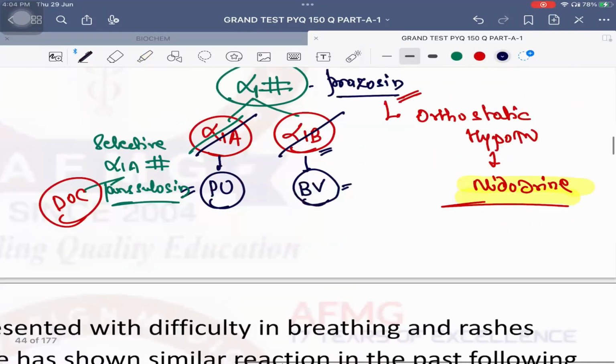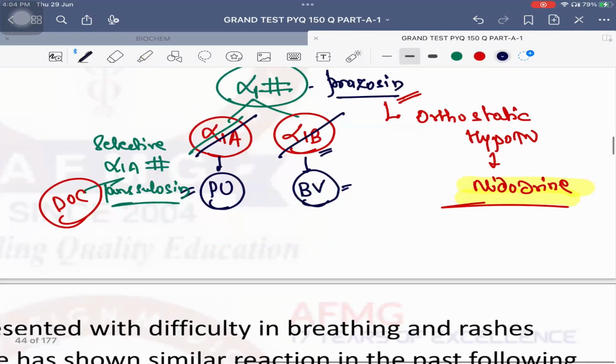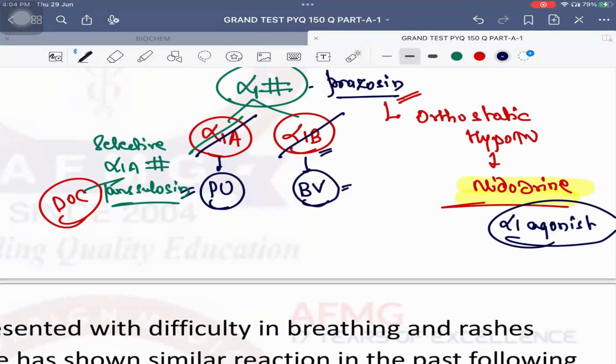You are blocking alpha 1, right? So midodrine should be an alpha 1 agonist. Midodrine is the alpha 1 agonist itself. Please remember this. Okay? The other alpha 1 agonist you need to remember, and that was a previous year question, the answer is phenylephrine. Phenylephrine is the only drug which causes mydriasis. What is mydriasis? Dilatation of the pupil without cycloplegia, without paralysis of your ciliary muscle.